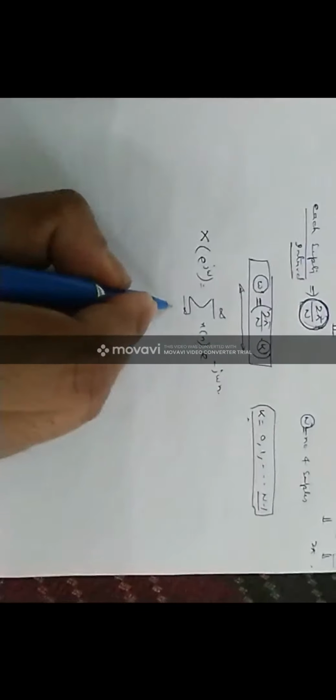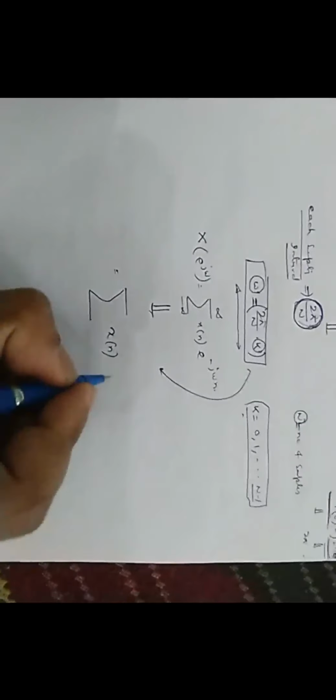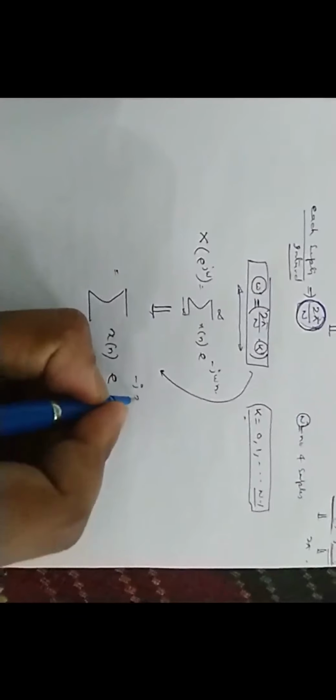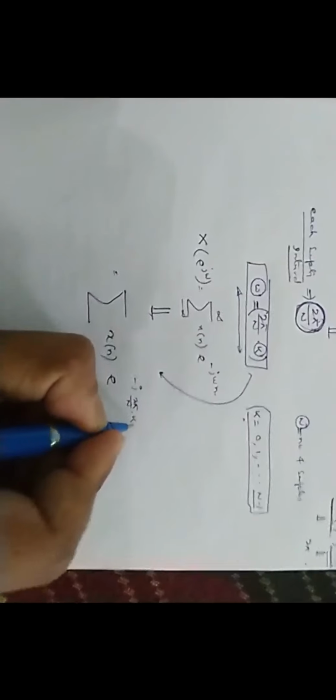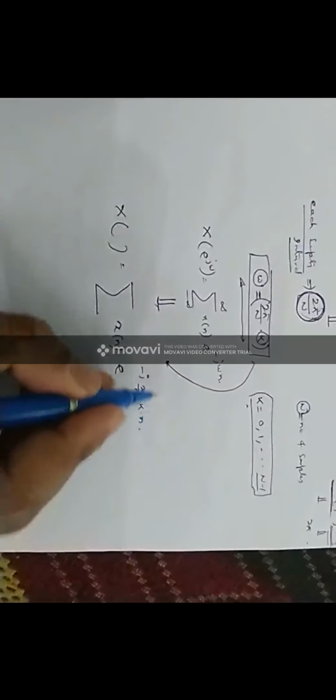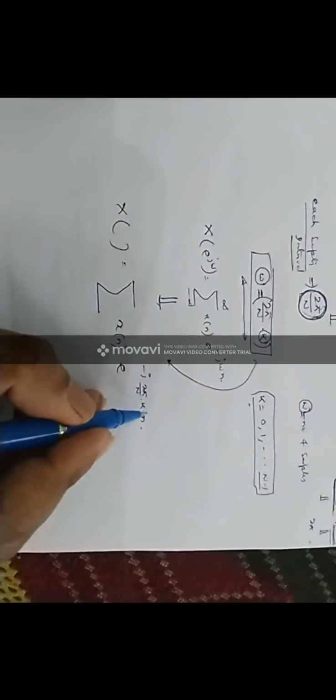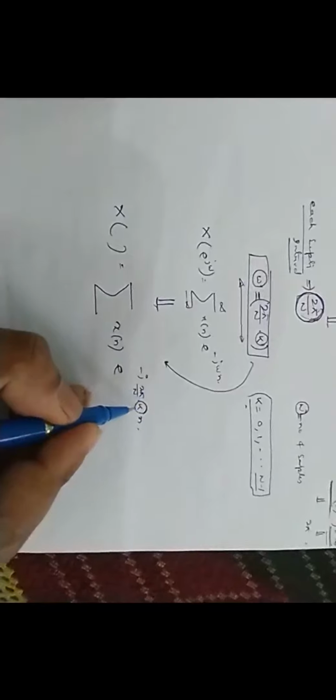Now from the definition of DTFT, the summation from minus infinity to plus infinity of x(n) e^(-jωn), if I put the value of ω there, we get x(n) e^(-j 2π/N k n). Now in this relationship there is no factor of ω, that is defining with respect to the ranges of ω.